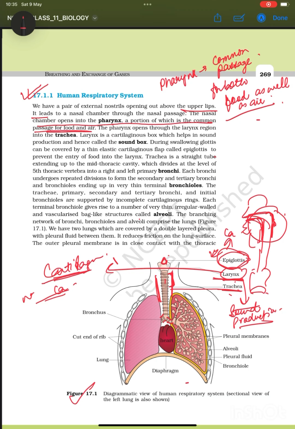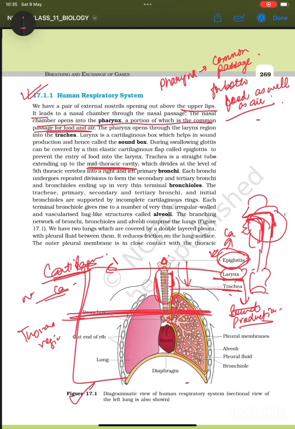The trachea is a straight tube. Obviously we can see here it is a straight tube extending up to the mid-thoracic cavity. This is basically the thorax region, and the trachea extends till the mid-thoracic. So it extends up to the mid-thoracic cavity, which divides at the level of the 5th thoracic vertebra into left and right primary bronchi.